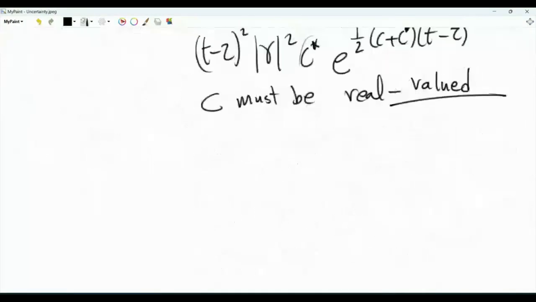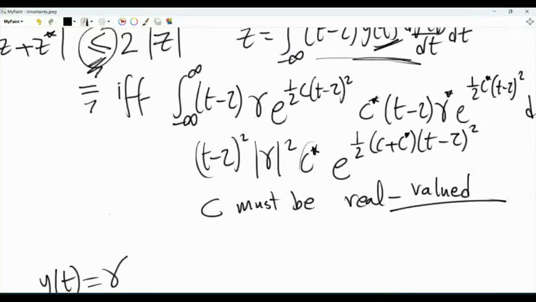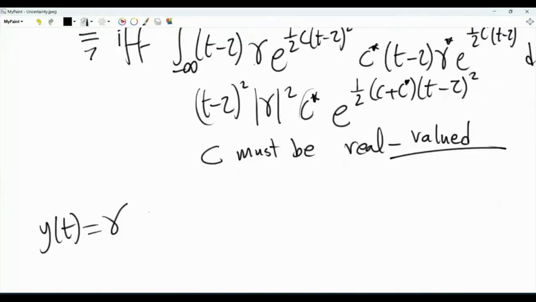Let's see where we are now. y of t is equal to gamma. Note that there is no constraint on gamma, because in this integral, it will always be the case that gamma is multiplied by gamma conjugate. And so we get the magnitude squared of gamma, which is real valued. So gamma can be complex valued. That is not a problem. But what is needed is that c is real.